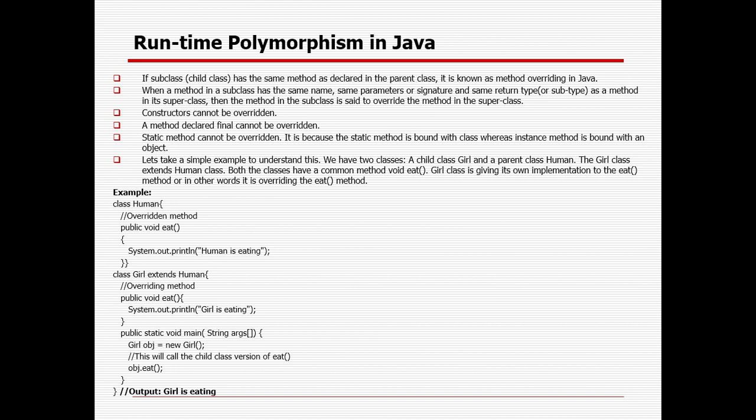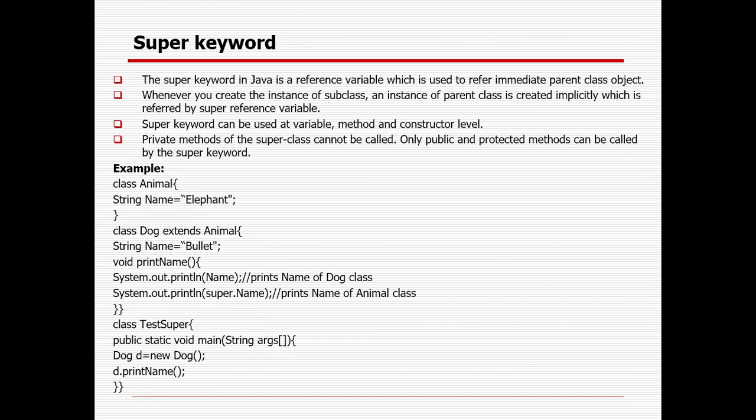So that will be overcome with the help of the super keyword. The super keyword in Java is a reference variable which is used to refer to the immediate parent class object. Whenever you create an instance of a subclass, an instance of the parent class is created implicitly, which is referred to by the super reference variable. The super keyword can be used at the variable level, method level, as well as the constructor level. So that is a simple example I have given here.